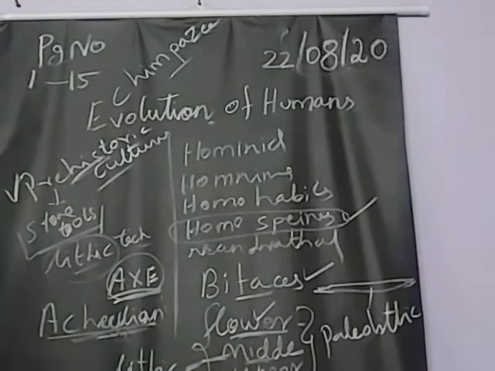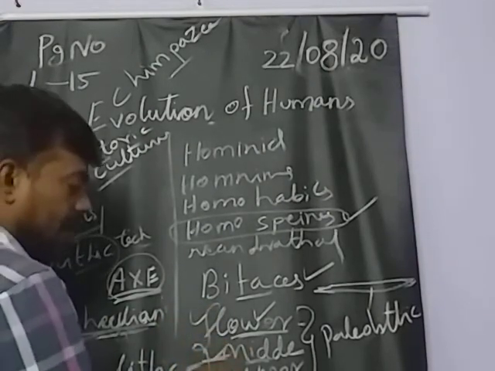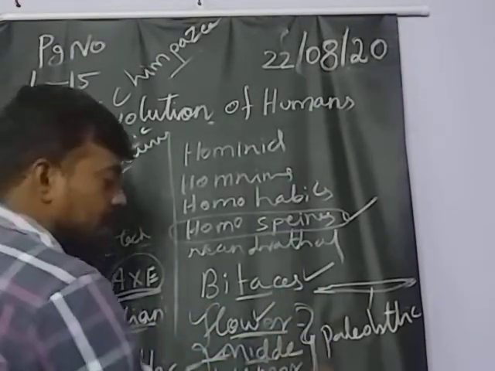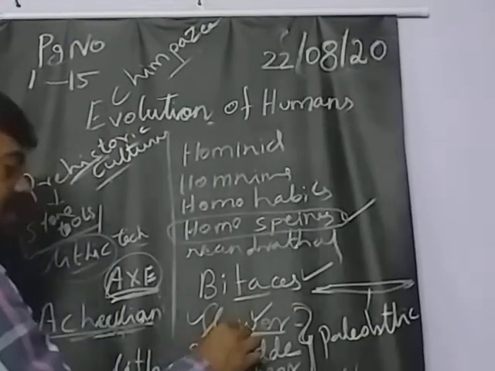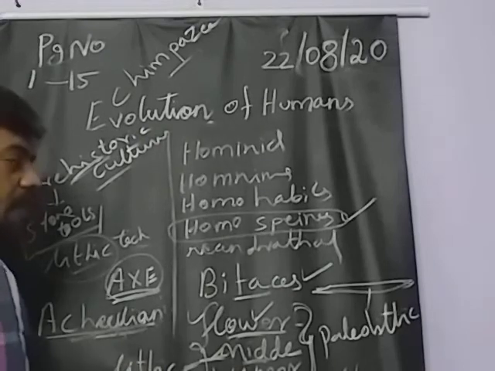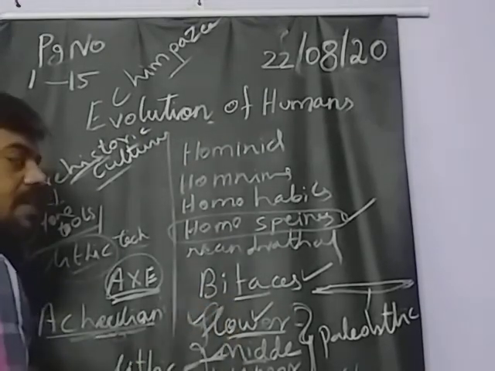So what about the Upper Paleolithic culture, sir? It is the stone-made chisel with a sharp cutting edge. See, all of lower, middle, upper are based on stone only. In every stage they follow lithic technology. In the first stage, Lower Paleolithic, is the starting stage of lithic technology.